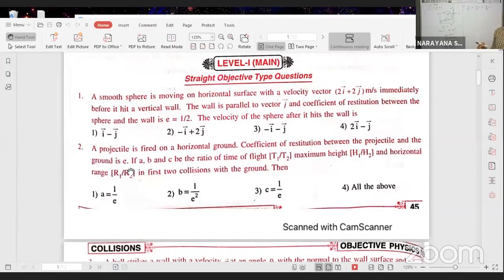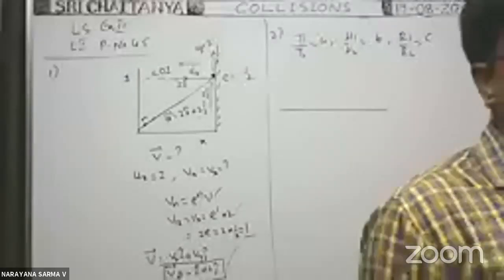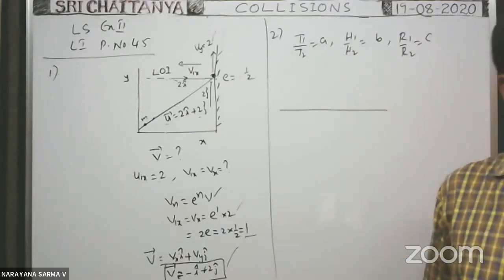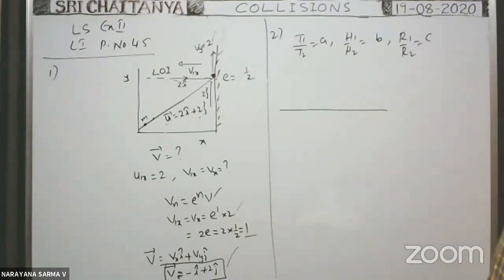Now, what about the A value, B value, C value they asked? Okay, you see. I think you have seen the problem. Now all of you look at the board.